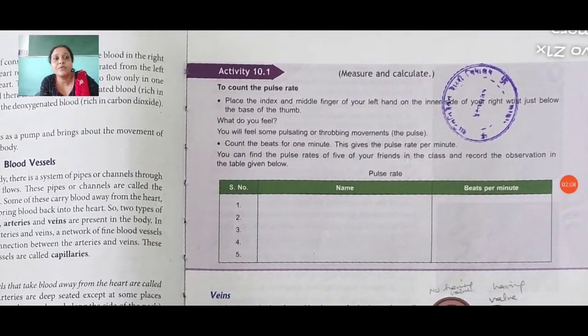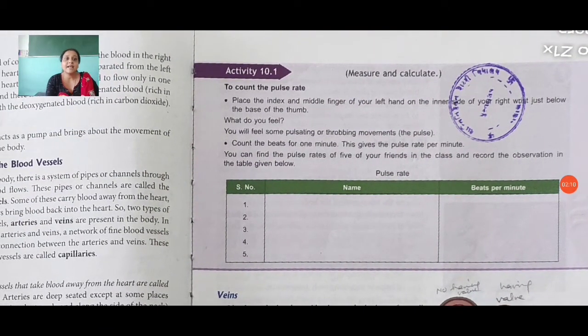Activity 10.1: Listen and calculate. In this activity, count your pulse rate. Place the index and middle finger of your left hand on the inner side of your right wrist, just below the base of the palm. What do you feel? You will feel some throbbing movements. Count the beats for 1 minute. This is the pulse rate per minute.